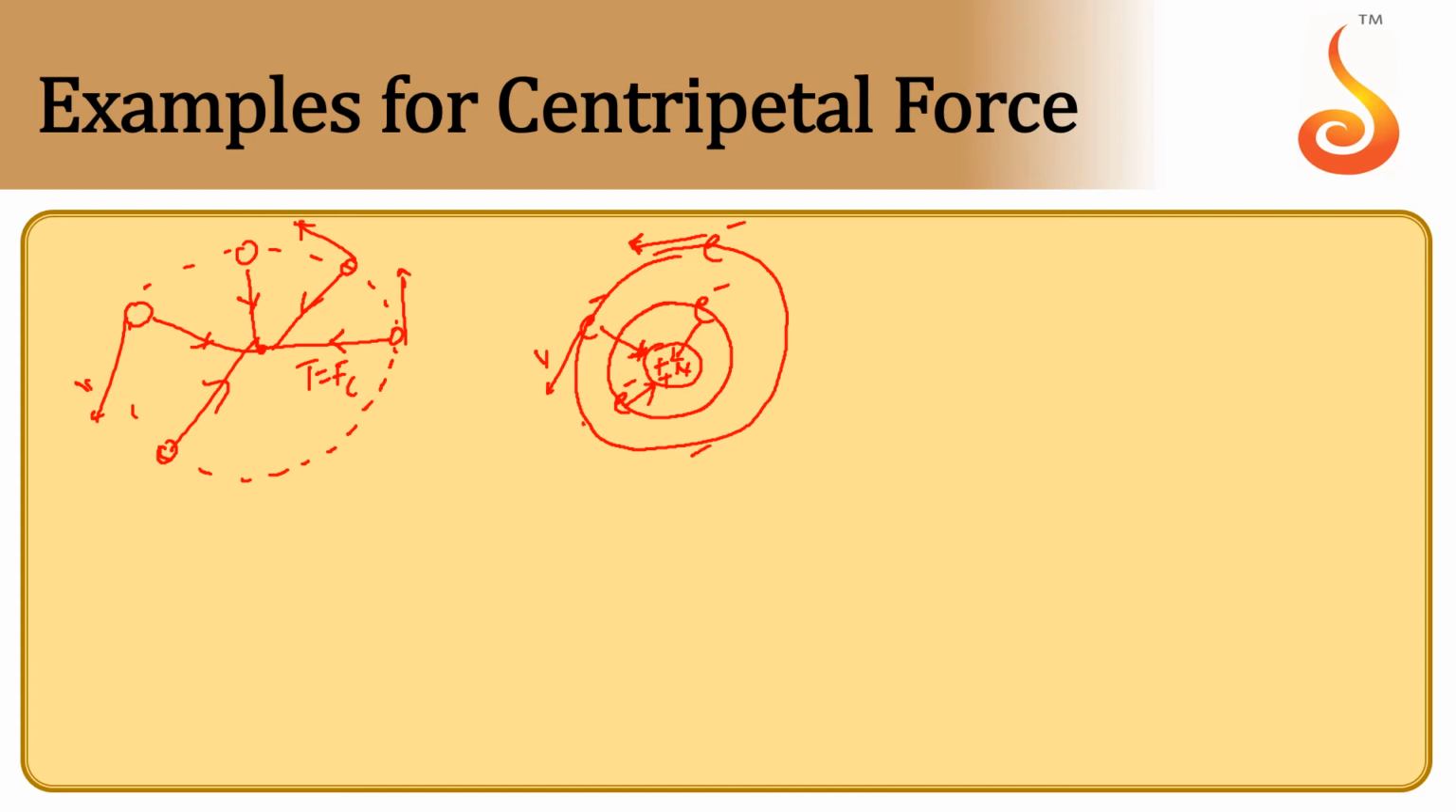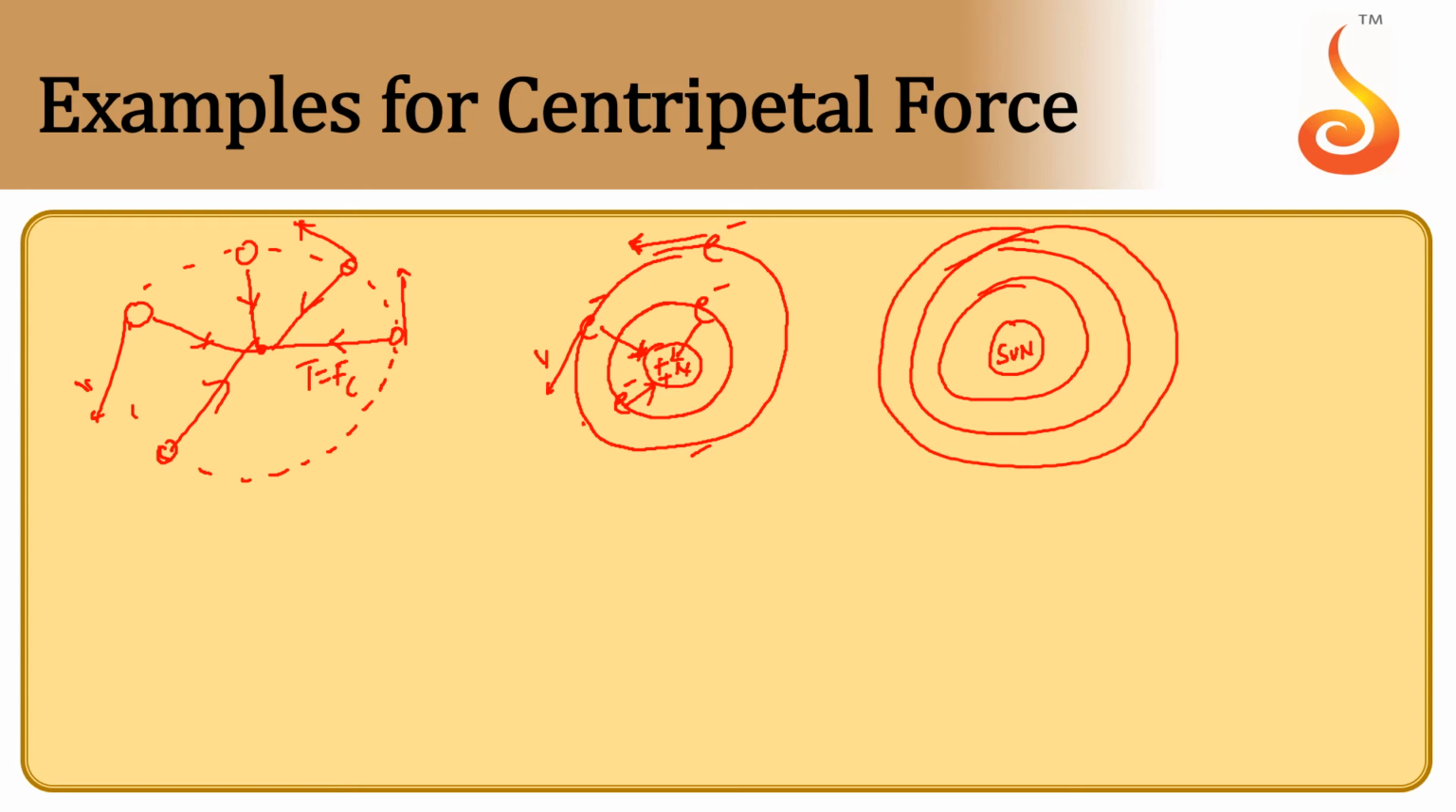The same example can be applicable even for the planets which are revolving around the stars. So if this is the sun, each planet is revolving around the star with the help of gravitational force. Here the gravitational force between the sun and the planets acts as a centripetal force, which keeps the planets changing their velocity and keeps them in their path. So gravitational force of attraction is helping the planets to revolve around the sun. This is another example.